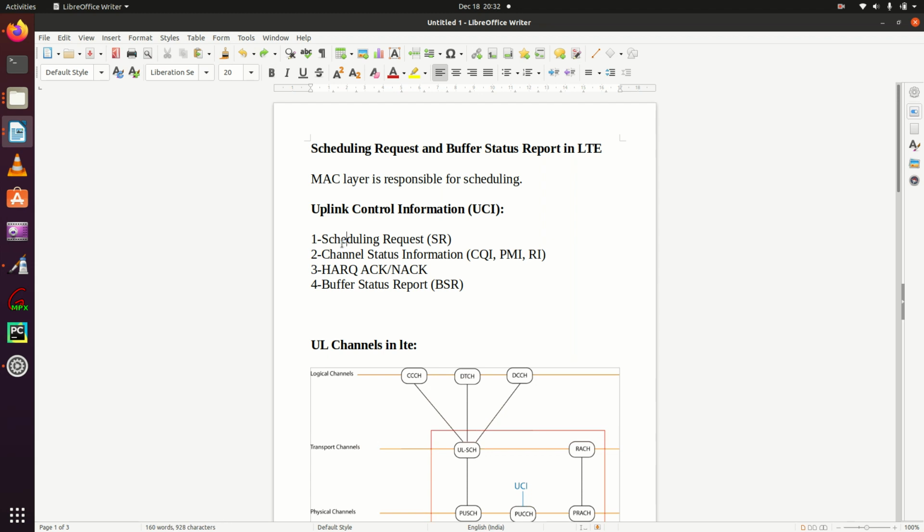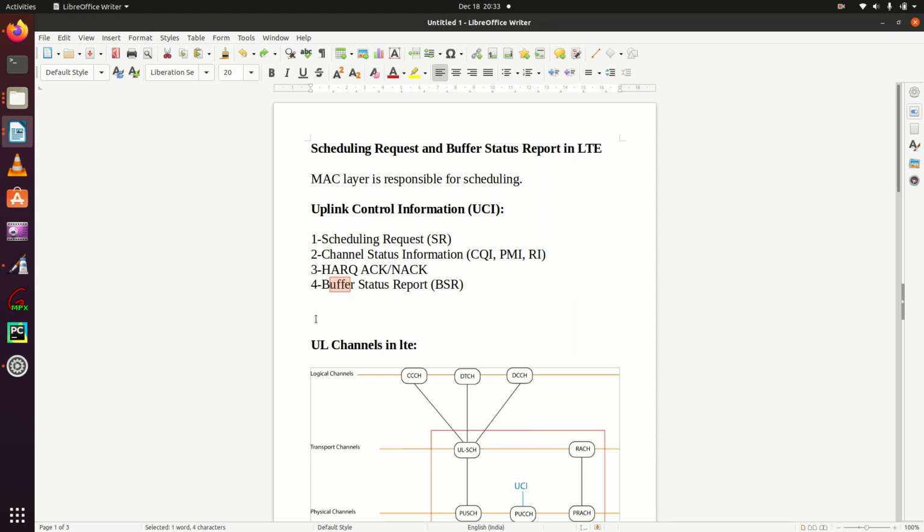Remember this. The first is scheduling request, the second is CSI, that is channel state information. CQI, PMI, RI come under this channel state information. The third is HARQ ACK/NACK in uplink, and the fourth is buffer status report. I will focus on these two things, scheduling request and buffer status report.